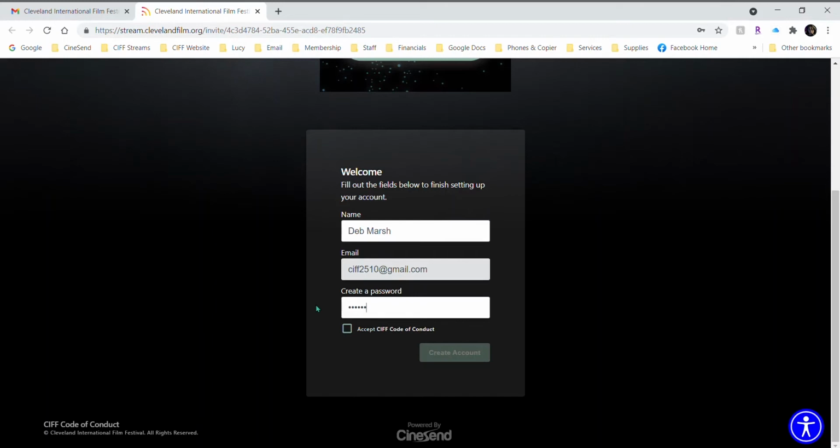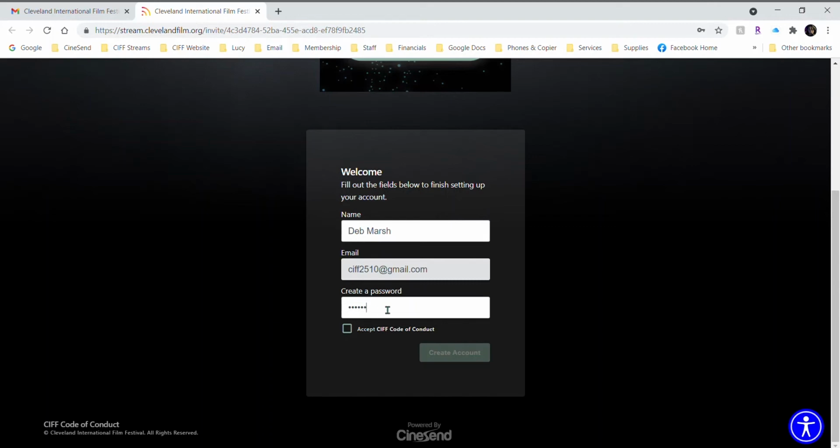And this is important to note for the pass holder members: this does not need to be the same password as your SIFT membership account for the SIFT website, as the SIFT streaming platform website and the SIFT website are two entirely different websites and systems that are not connected. But that being said, this password can be the same as your SIFT membership account if you'd like. Just know that if you change your password on the SIFT website, it does not change your password for the SIFT Streams platform, and vice versa.